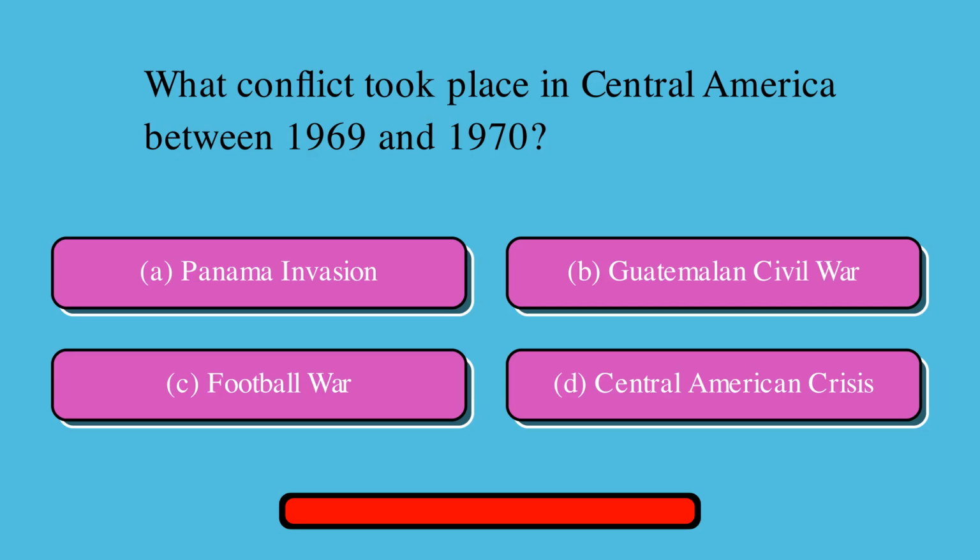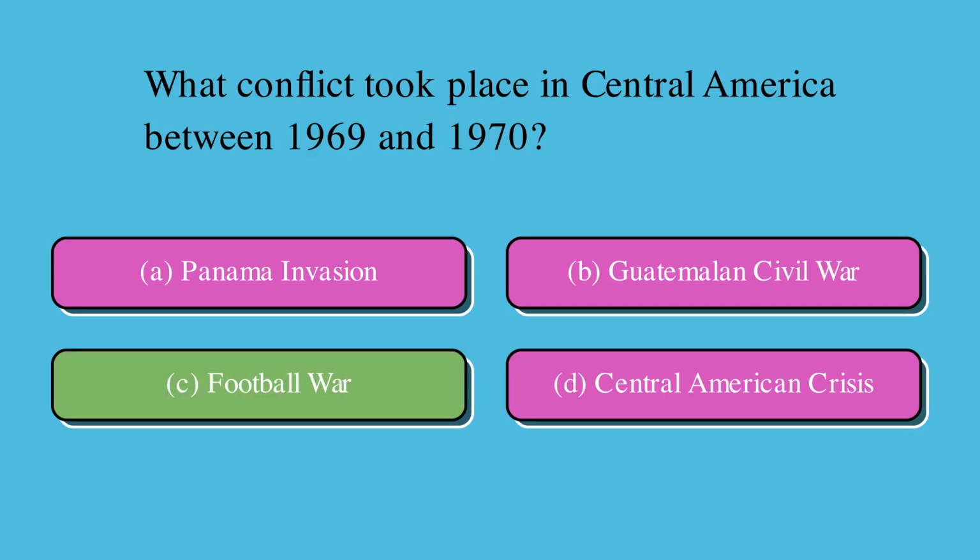Which conflict took place in Central America between 1969 and 1970? Is it A. Panama invasion, or B. Guatemalan Civil War, or C. Football War, or D. Central American crisis? Correct answer is C. Football War.